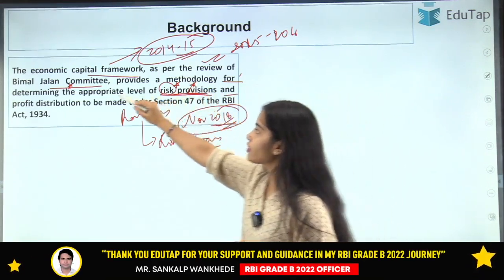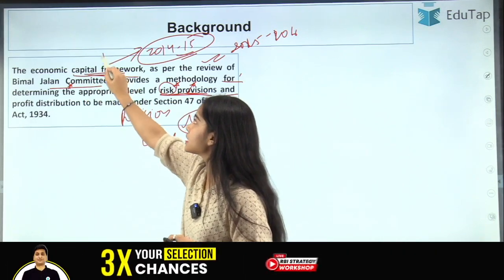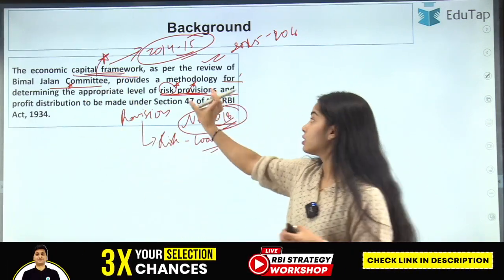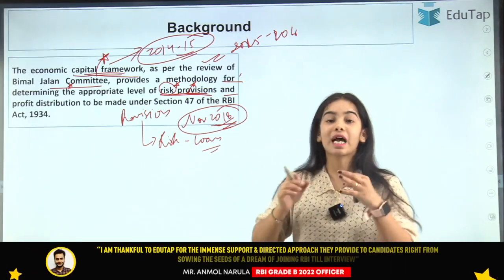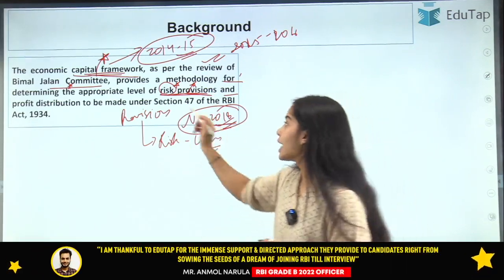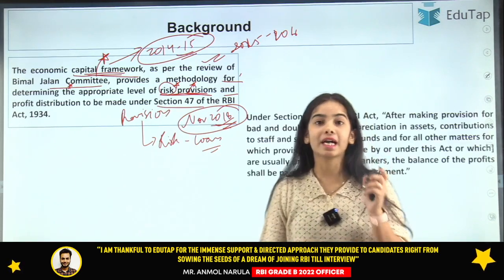So this framework, the economic capital framework, discusses the risk provisions as well as the profit distribution to be made, that is, how the profit should be distributed under section 47 of the RBI Act 1934.